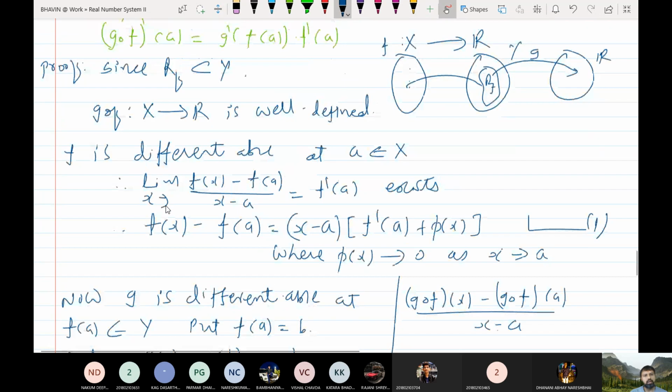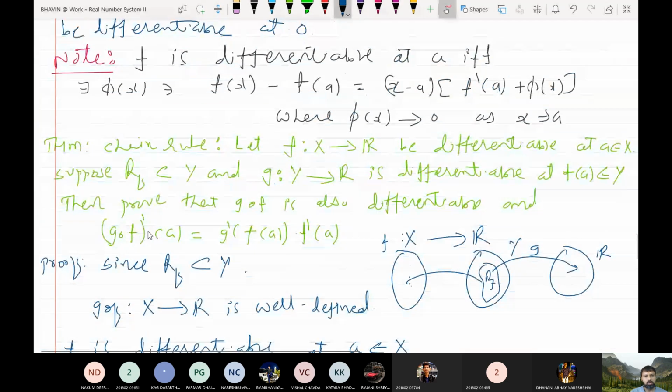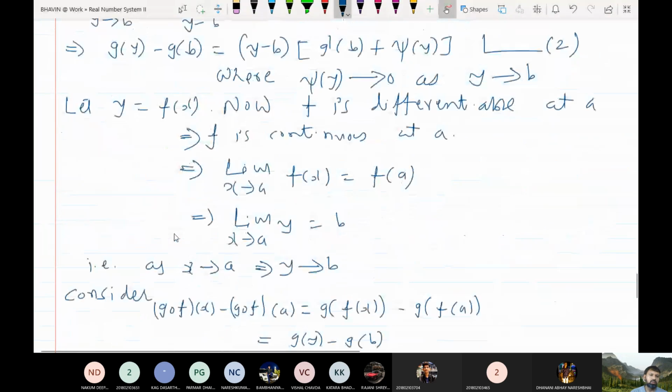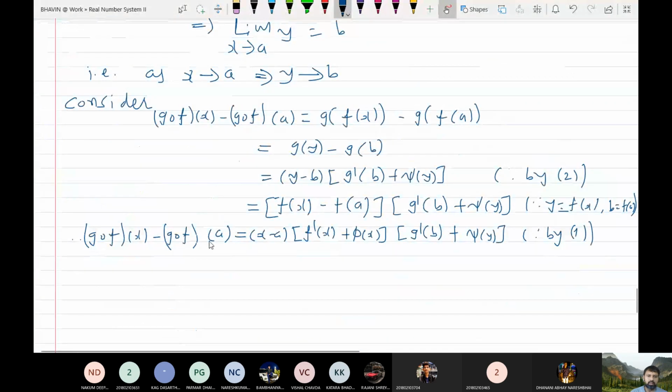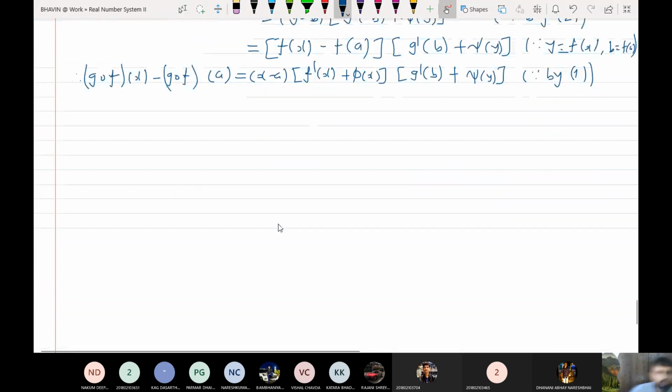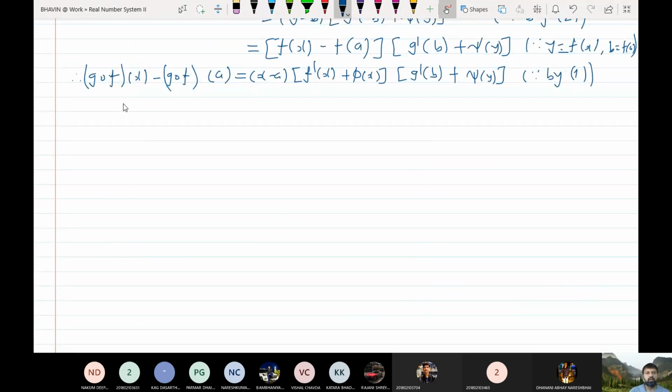Now I want to show that this is differentiable, so I should check the limit as x tends to a of (g compose f at x minus g compose f at a) upon (x minus a). So I have brought this quantity, so what should I bring in the denominator? x minus a. What should I do to get x minus a in the denominator?